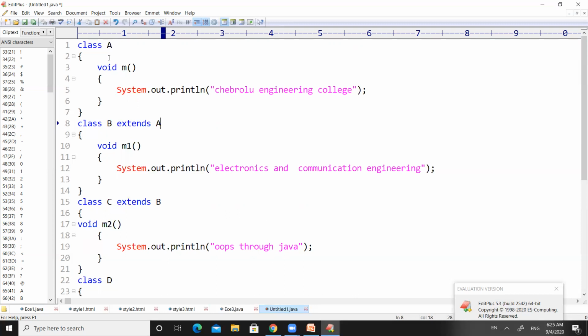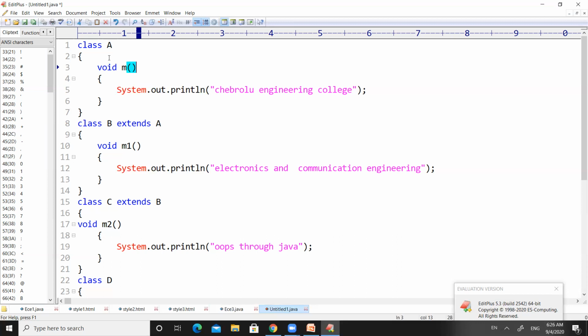At the same time, if you create an object for class C, it will bring the M2 method into the RAM. If you observe the class definition here, class C extends B. That means the control will come to class B and it will bring M1 into the RAM. At the same time, control observes that B is a subclass of class A. Then the control will move to class A and it will bring M.